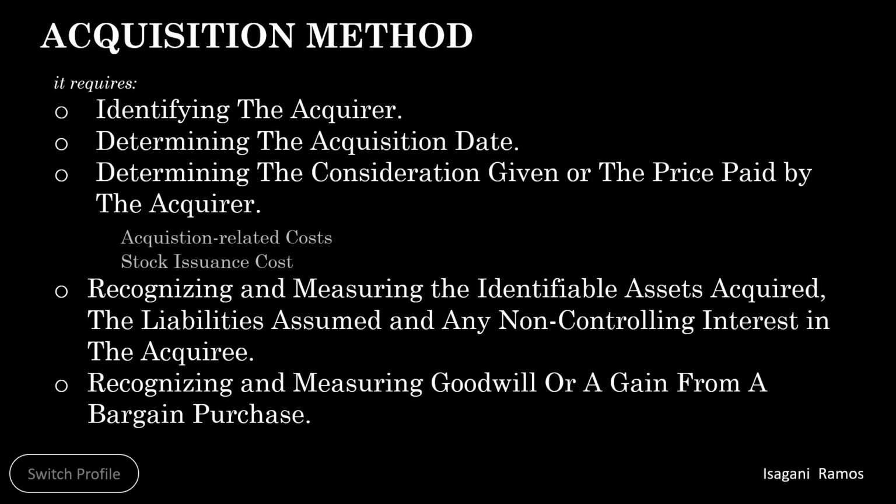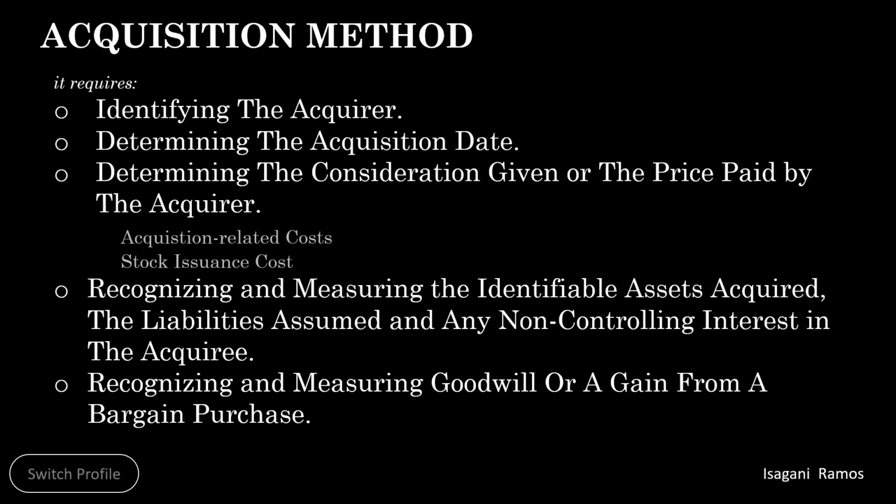The acquirer recognizes goodwill, the excess of A, the consideration transferred, any non-controlling interest, and the fair value of any previously held equity interest in the acquiree, over B, the net identifiable assets acquired.